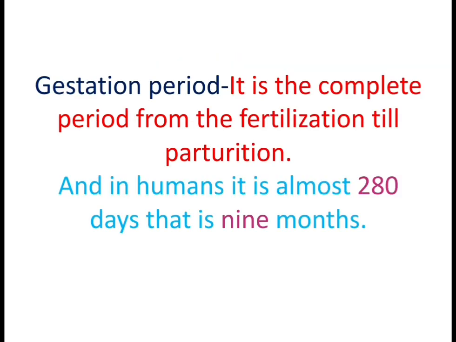Now this whole period from fertilization till parturition is called the gestation period, and in humans it is almost 280 days, and that is 9 months.